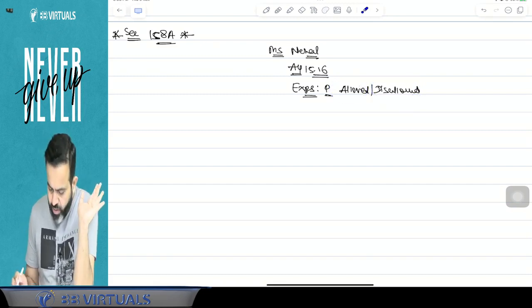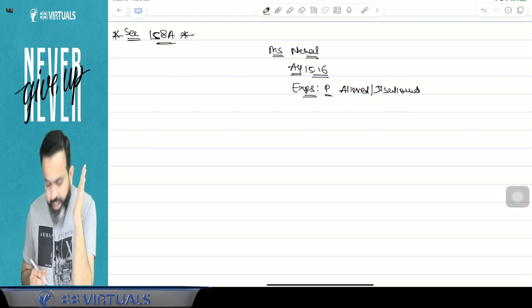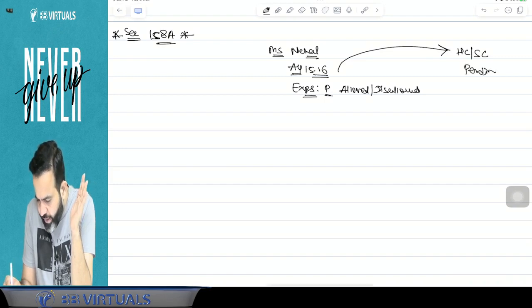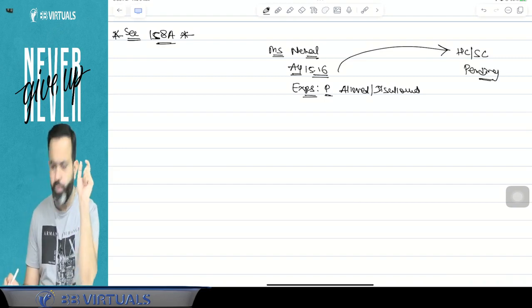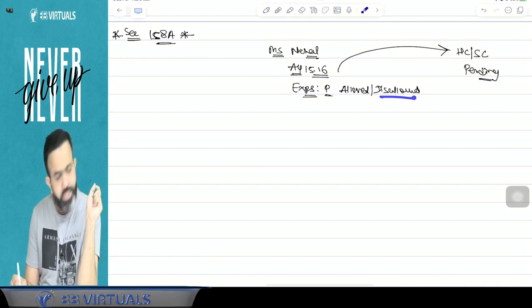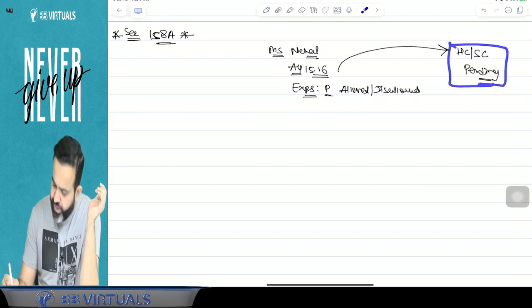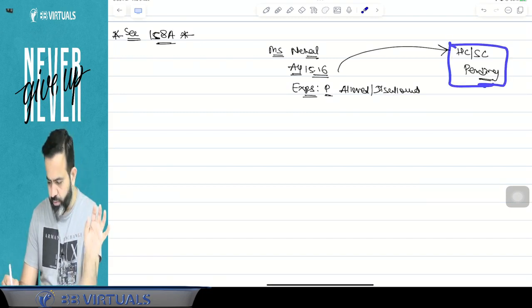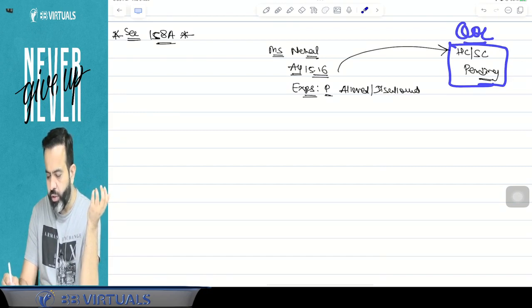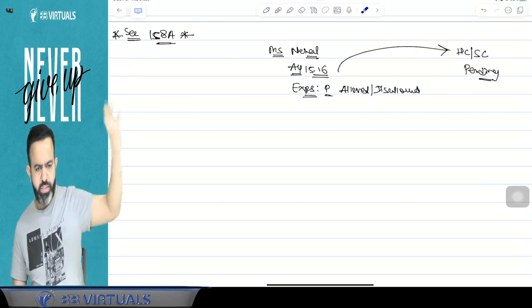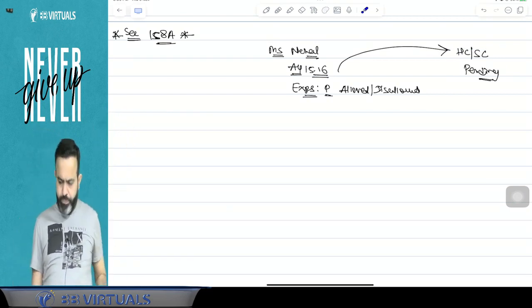Now guys, this particular case is pending with the High Court or Supreme Court. AO disallowed this expenditure. The assessee says that it should be allowed, but AO disallowed it. So obviously there is a question of law, and now this case is pending with the High Court or Supreme Court.